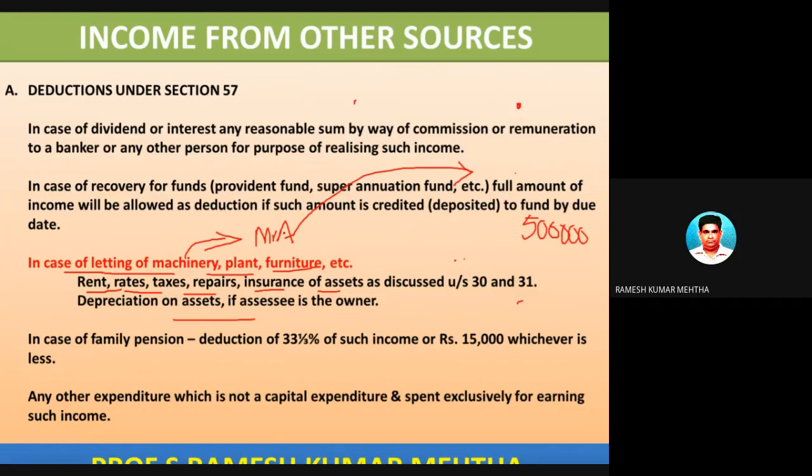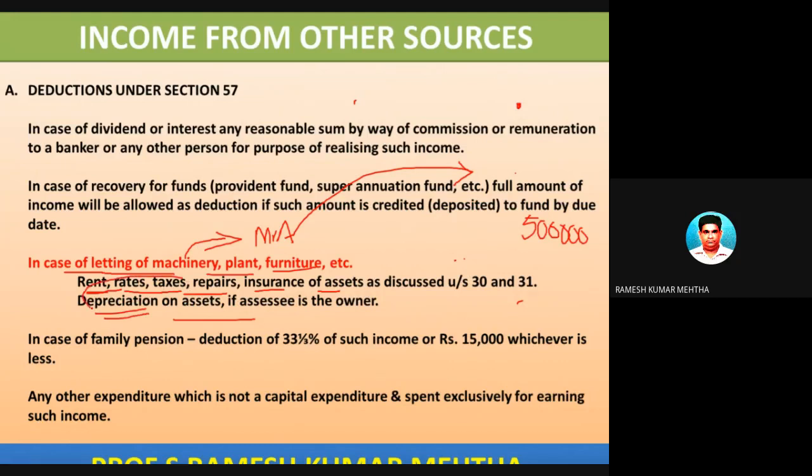Now, on this machinery, he is paying rent and taxes, incurring some repairs, he has done some insurance on this machinery, and there is an element of depreciation.